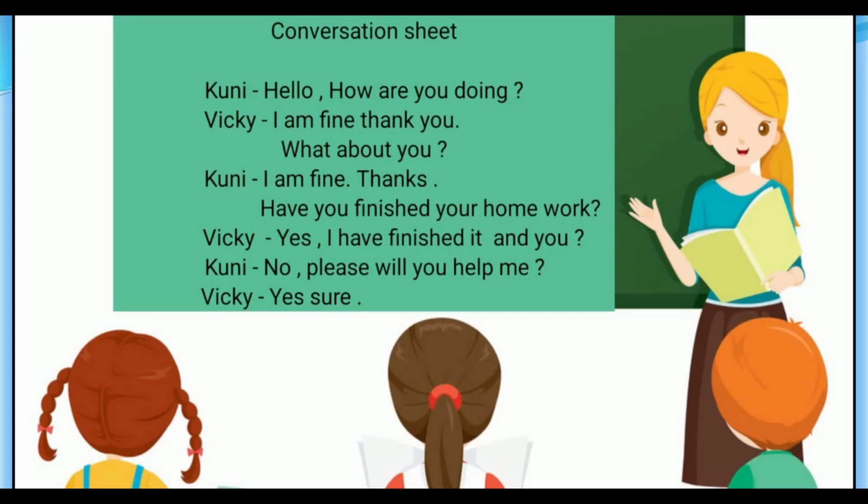Likewise, you will do this conversation set. So my dear teachers, you can also perform this activity in your class with 2 students. One will be Kuni and the other will be Vicky.